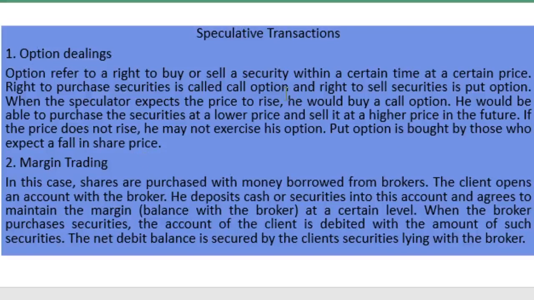Call option is done when the speculator expects a rise in price, and put option is done when the speculator expects a fall in share prices.